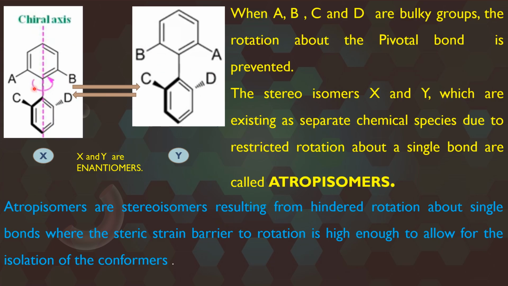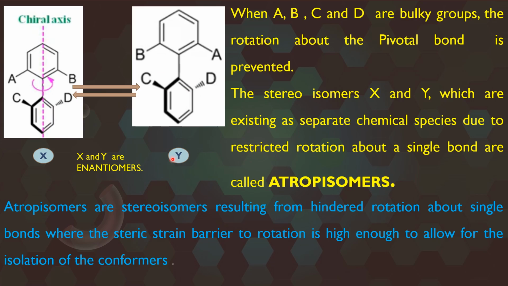Just by mere rotation about this carbon-carbon single bond, we can imagine X being converted into Y. But in reality, the rotation about this carbon-carbon single bond is prevented due to the steric repulsion between the bulky groups present in the ortho position. Hence, the enantiomers X and Y cannot be interconverted. They remain as separate chemical species.